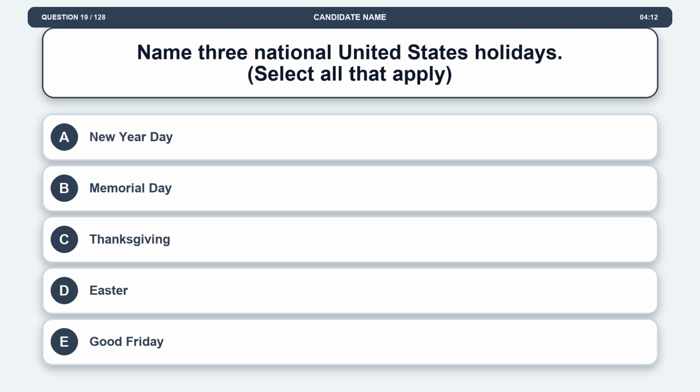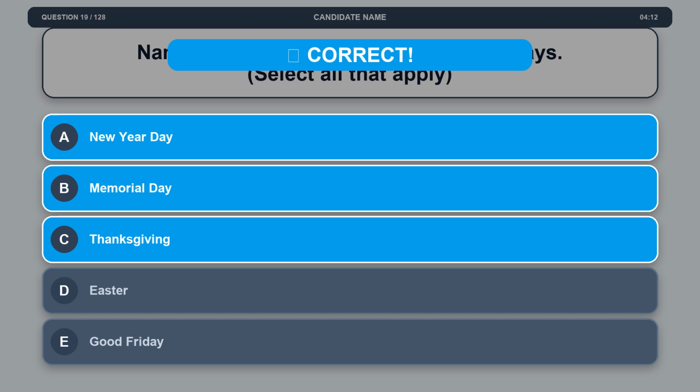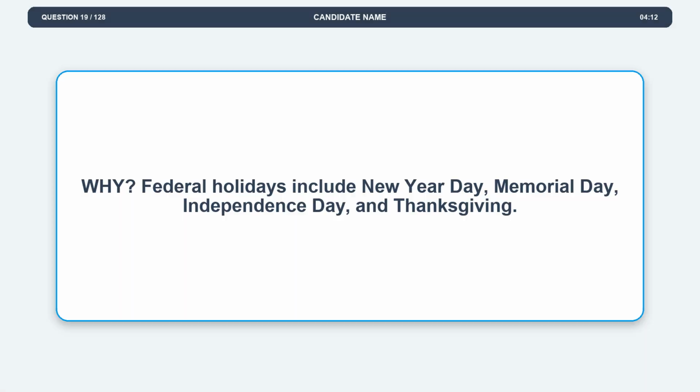Question 19. Name 3 national United States holidays. Option A. New Year Day. Option B. Memorial Day. Option C. Thanksgiving. Option D. Easter. Option E. Good Friday. The correct answers are options A and B and C. Option A. New Year Day. Option B. Memorial Day. Option C. Thanksgiving. Explanation. Federal holidays include New Year Day, Memorial Day, Independence Day, and Thanksgiving.